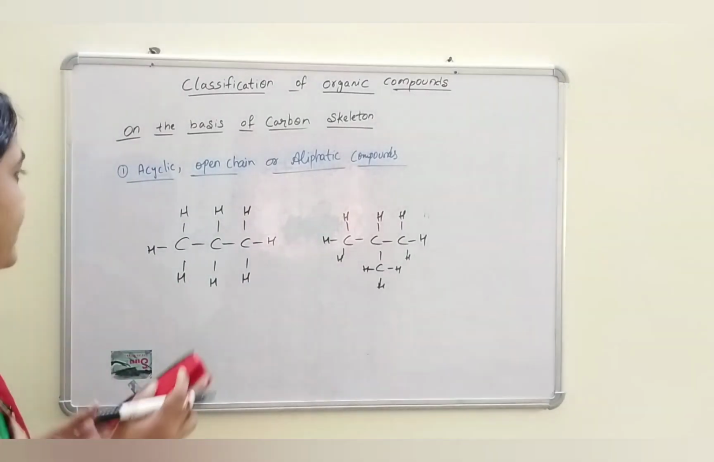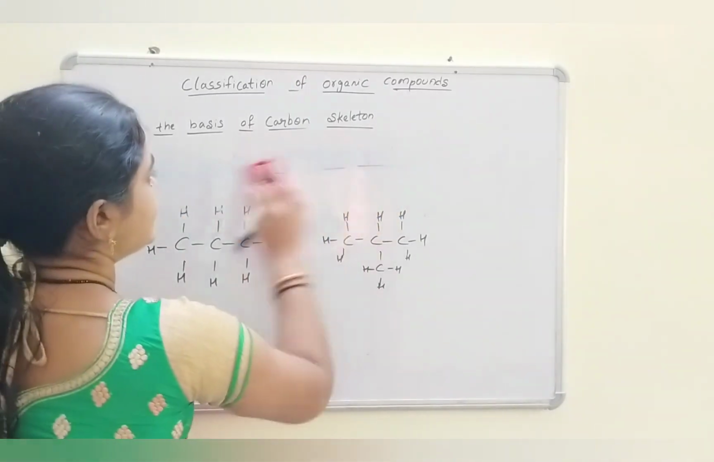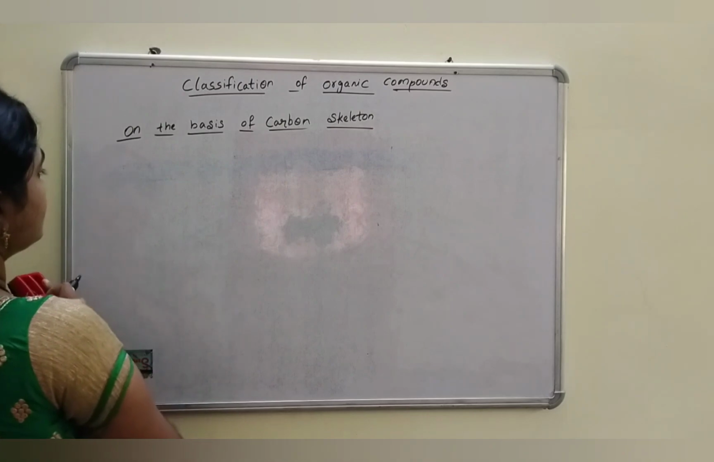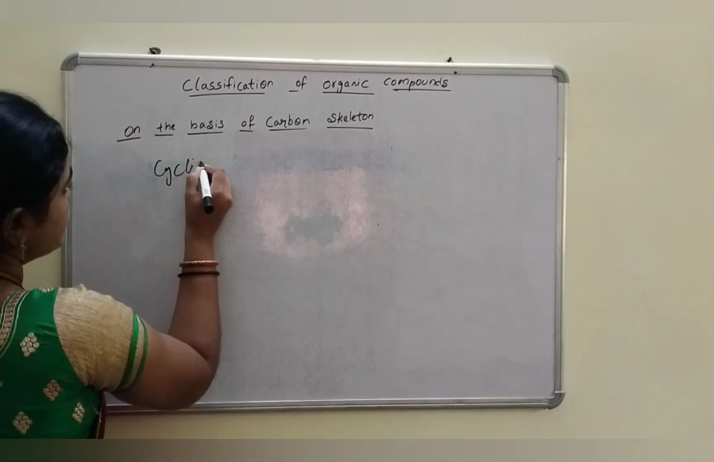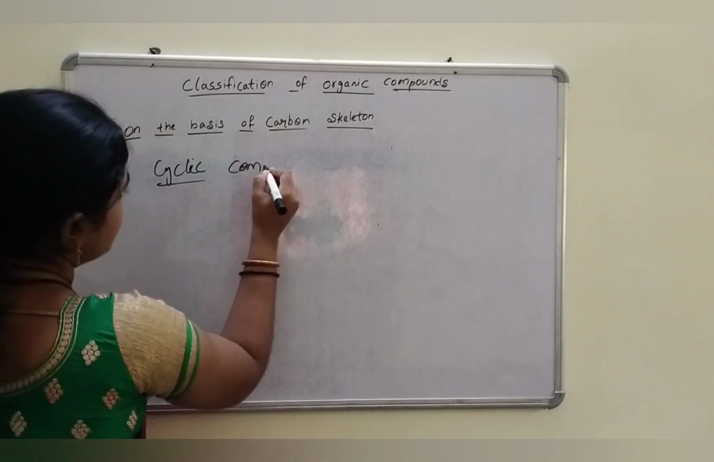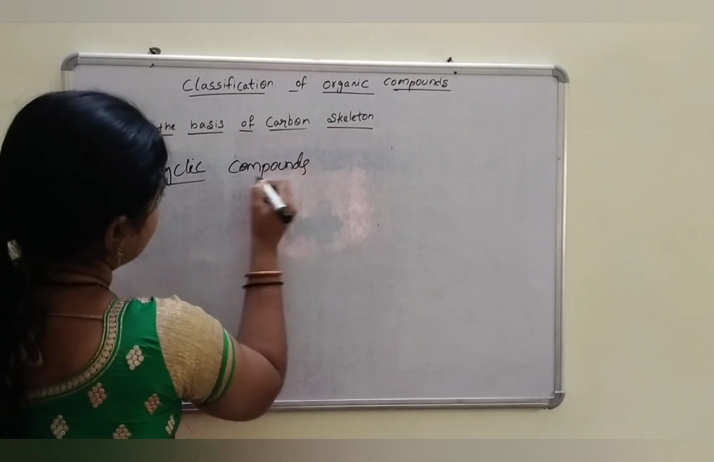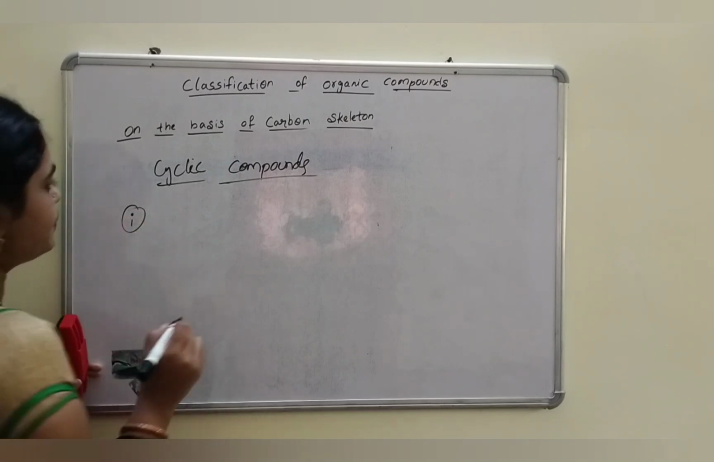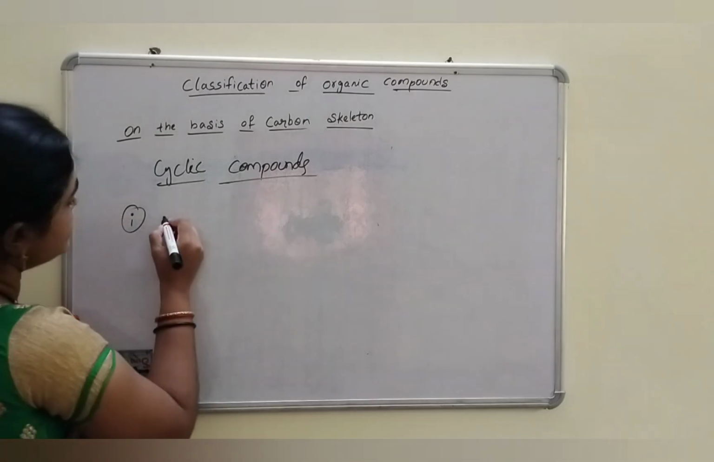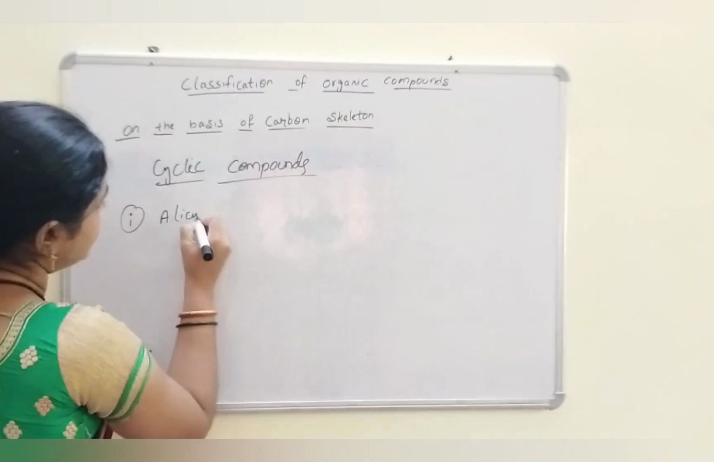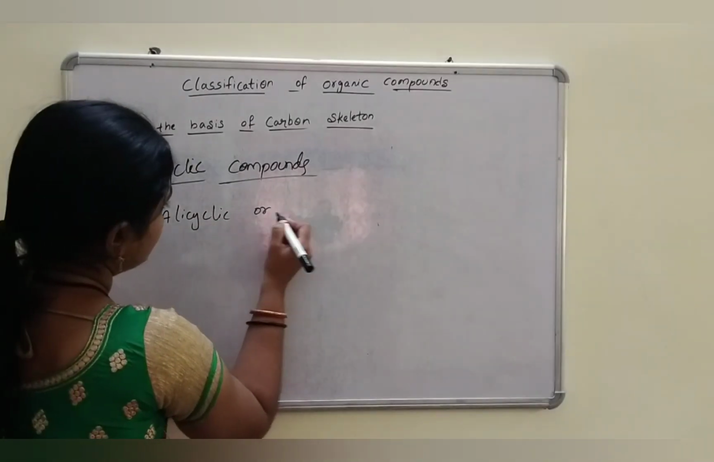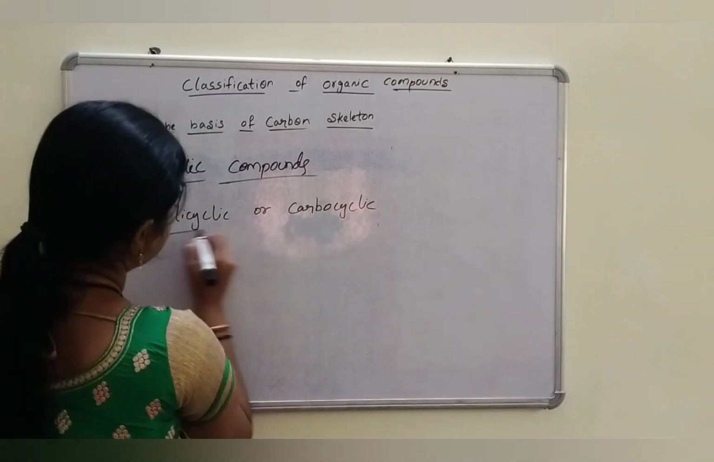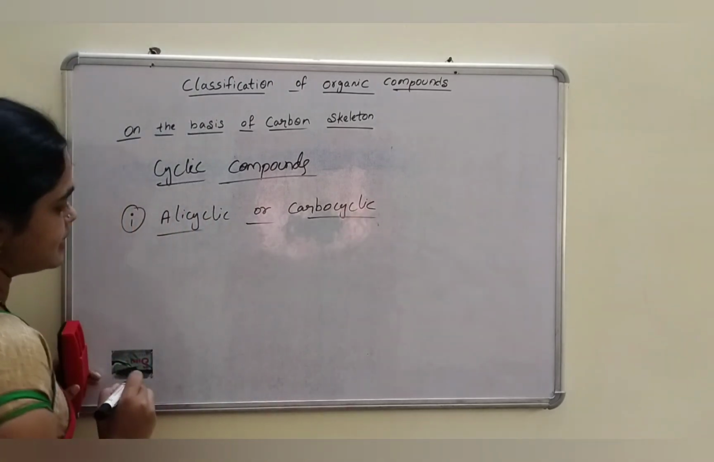And the second type is cyclic compounds. Cyclic compounds means the carbons are in closed form. The first one is alicyclic or carbocyclic compounds. Carbocyclic compounds. In this, see for an example.